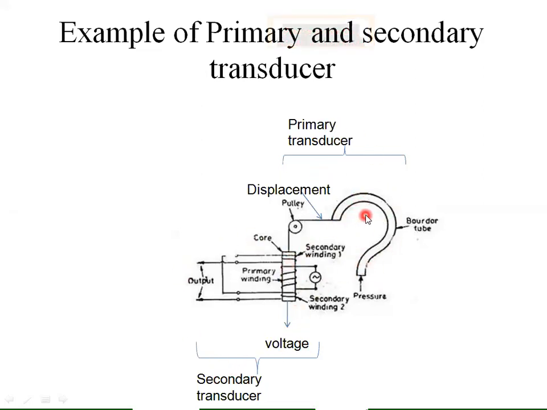In the primary transducer here, the bourdon tube is taken. Any type of transducer can be taken, but here, like you can see, the bourdon tube. In the bourdon tube, the pressure is applied here, and because of the application of the pressure, this side will be displaced. This side is connected to the core of the LVDT. So when the pressure, that is a physical quantity, is applied, this starts displacing, and because of this the core is moving in upward and downward direction.